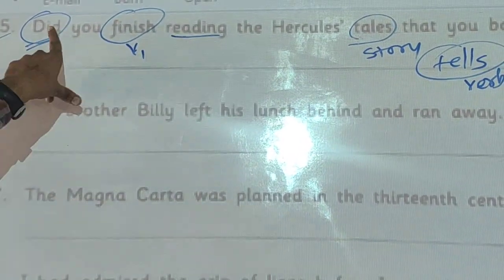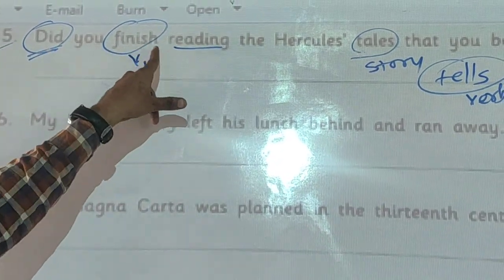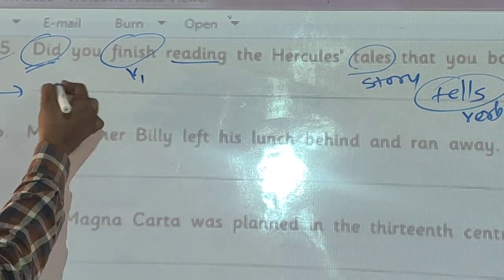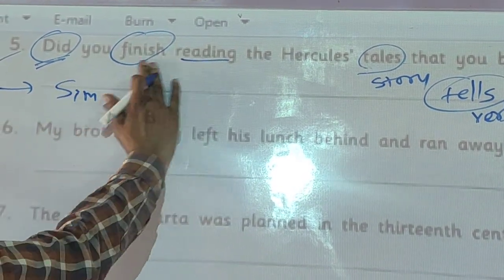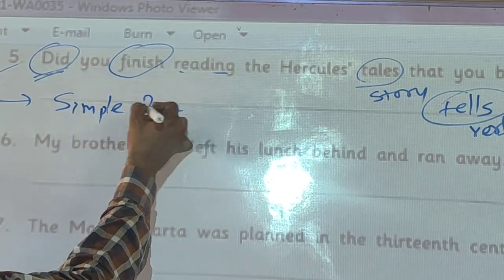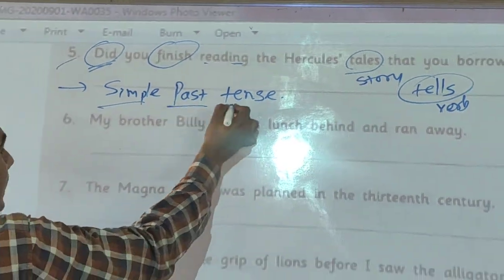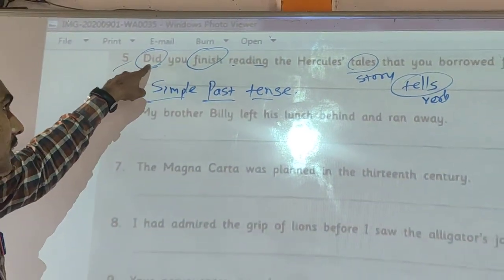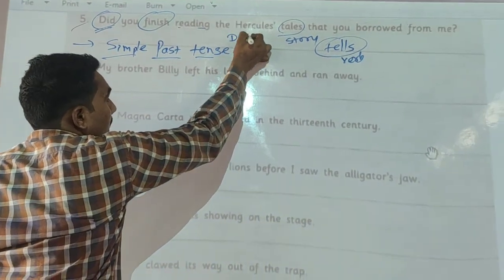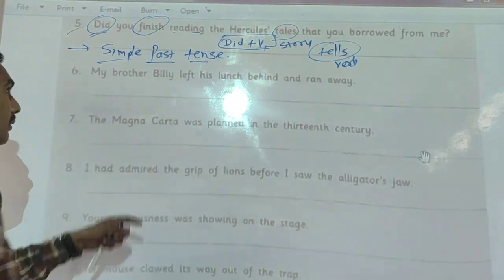When we use did in any sentence, we use verb first form, and that shows the simple past tense. We can write this: simple past tense. Why do we write this simple past tense? Because when we use did plus V1, remember this, did plus V1 shows the simple past tense.